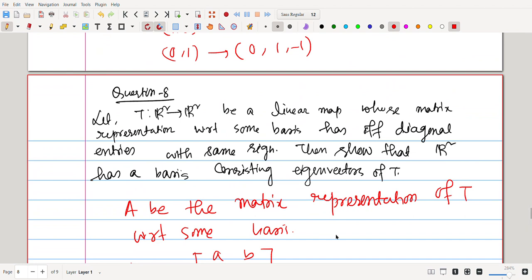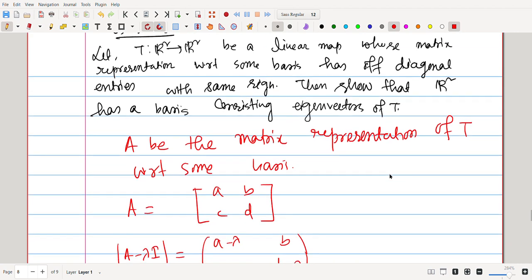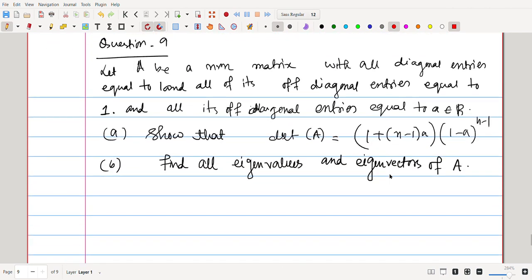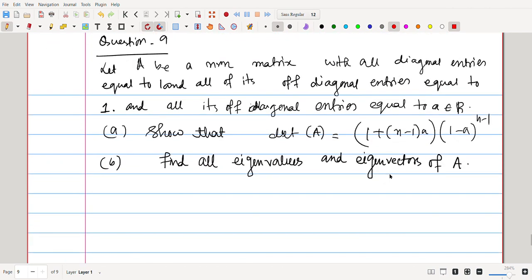So for both cases, the linear operator is diagonalizable, and that is the thing. When a linear operator is diagonalizable, that means the eigenvectors are linearly independent and they span the vector space V. So here R2 has a basis consisting of eigenvectors of T, since T is diagonalizable. Okay, so that's the simple computation.